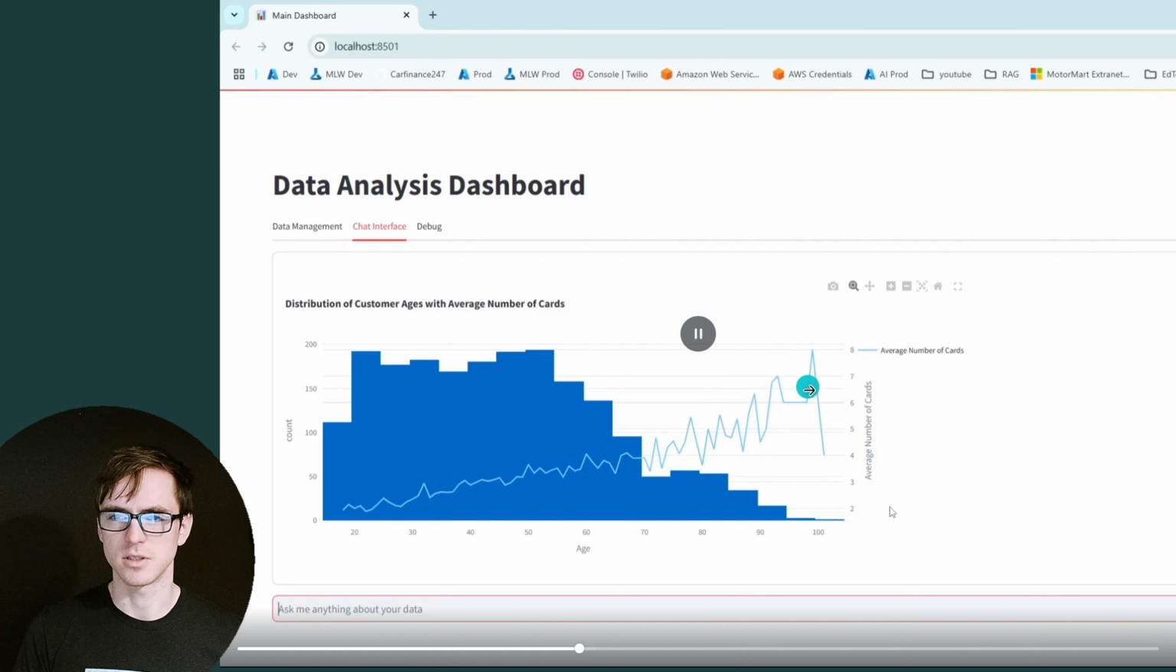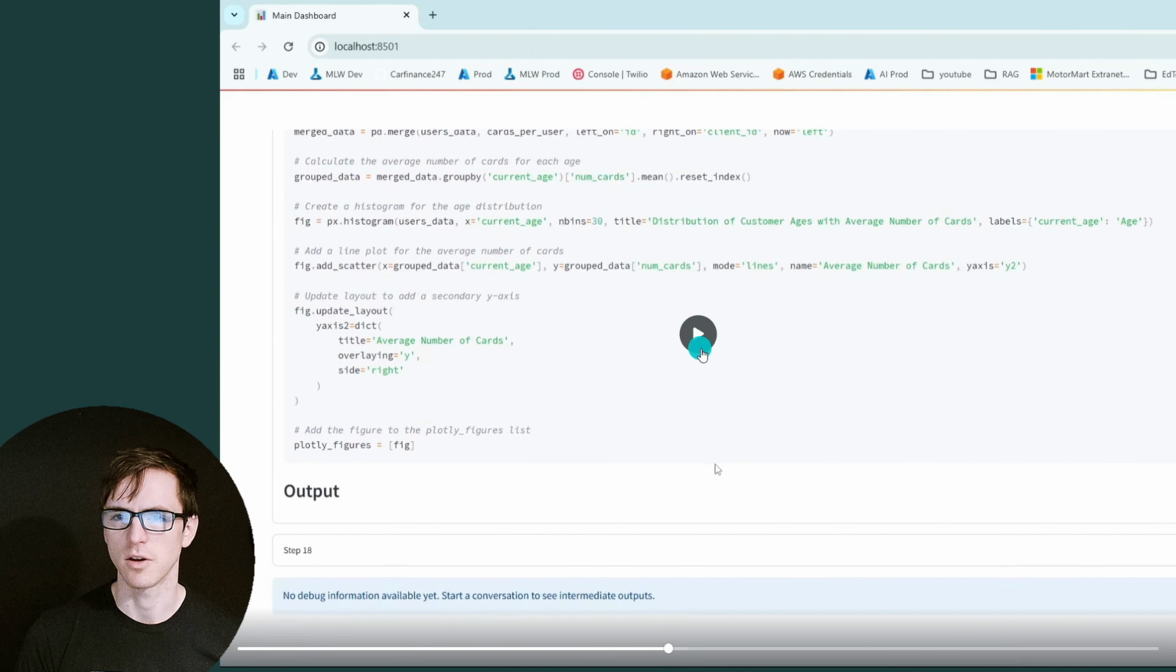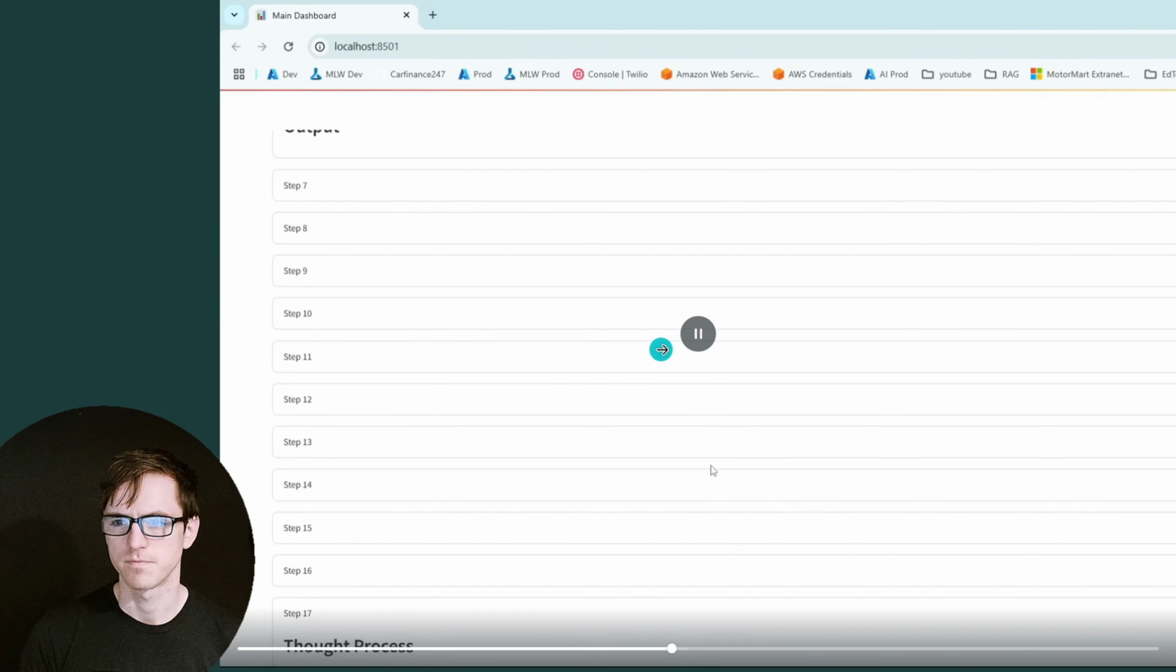I had to tell it what to do, but I knew what I wanted in this case. That's pretty good. I'm quite happy with that, to be honest. But I want to see if we can get even more complicated. I jumped over to the debug screen and we can take a look at the code, what it's using. So it has made a merge between those two data sets. It's merged and done a group by, and then created the same histogram as before, then added a scatter chart on top and updated the layout so that we have a secondary y-axis. So I'm fairly happy with that result.